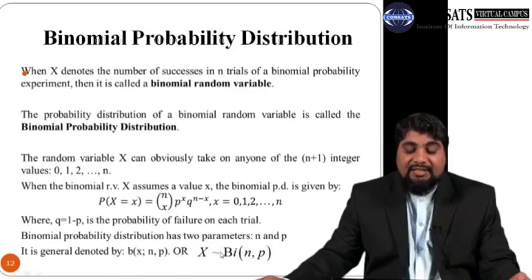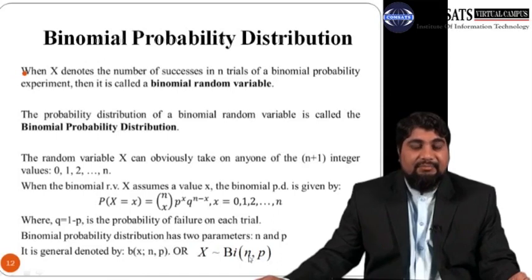And remember that this tilde sign is used for 'distributed as'. So x is distributed as binomial with parameters n and p.